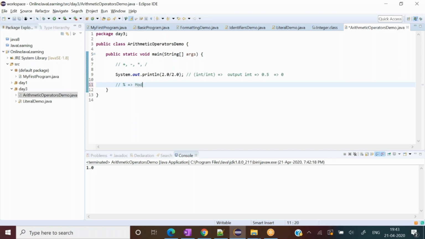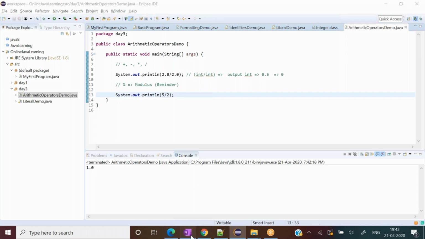Modulus is what? The remainder? Absolutely right. Remainder. So modulus is also heavily used. Say for an example, System.out, and I write, let's say, 5 divided by 2. So what should be the output according to you? Uh, 0.4. Not 0.4, 2 divided by 5. What is the integer remainder? Oh, 3.